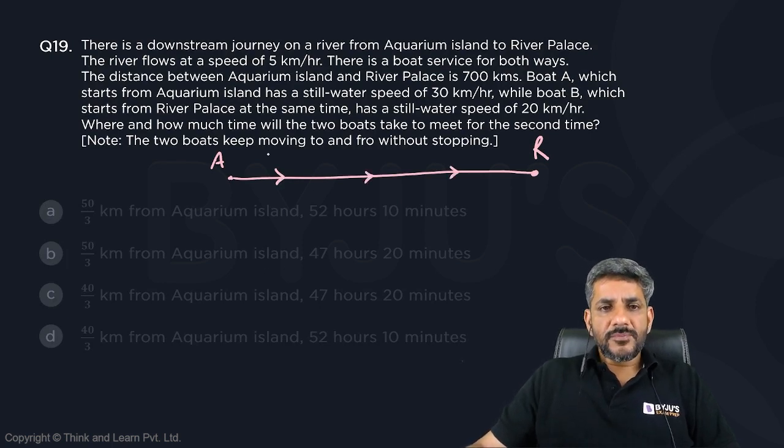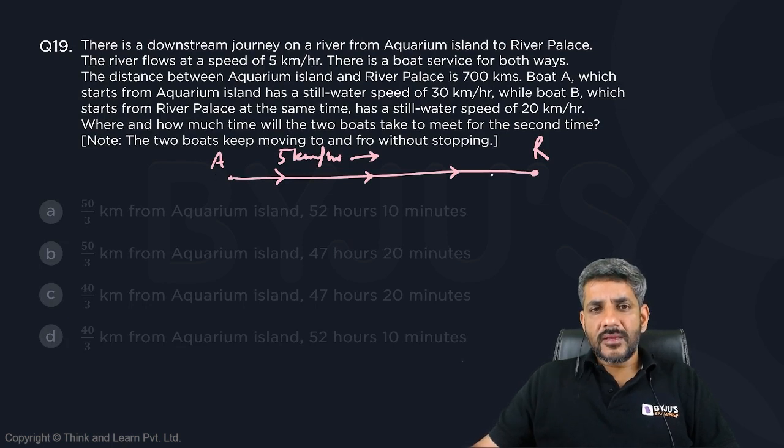The river flows at a speed of 5 km per hour. So 5 km per hour is the flow of the river. There is a boat service for both ways. The distance between Aquarium Island and River Palace is 700 kilometers. This total distance is 700 kilometers.